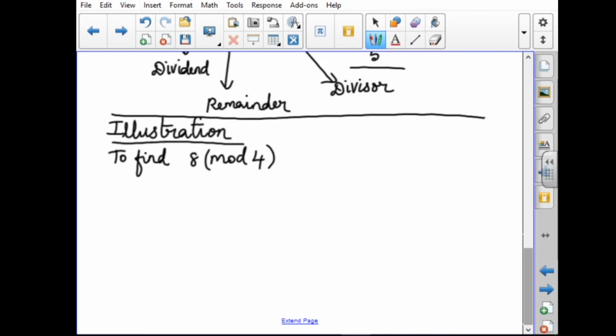Here 4 is the divisor. You have to divide the number 8 by 4 and get the answer. While doing the division you can find it out, but when they give pictorial illustrations, here 4 is the divisor.